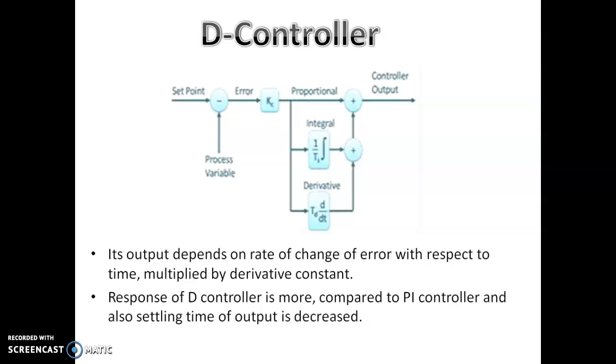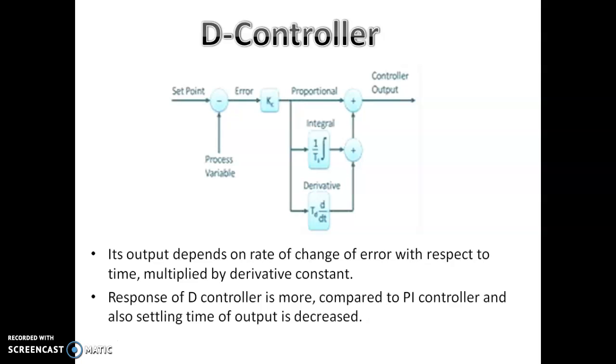Here the output depends on the rate of change of error with respect to time multiplied by the derivative constant, and it is predicting the future behavior of the error. Let us have an example. If you are going in a hilly area, going uphill, the speed obviously drops off.